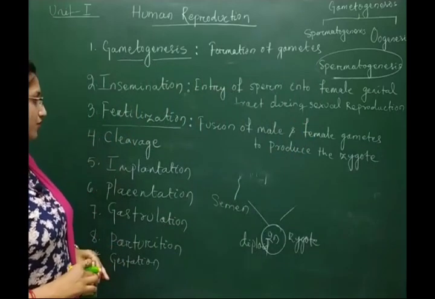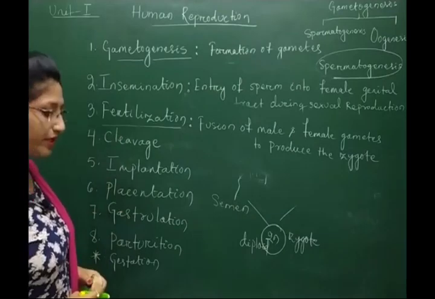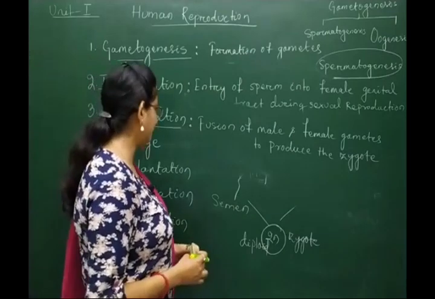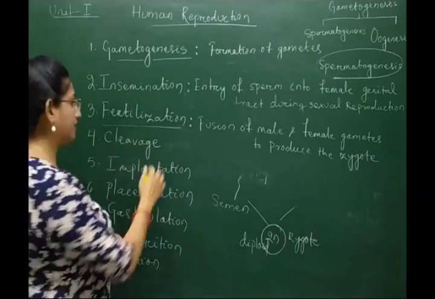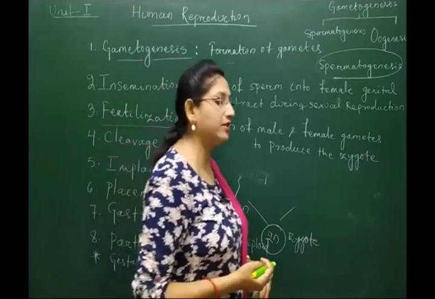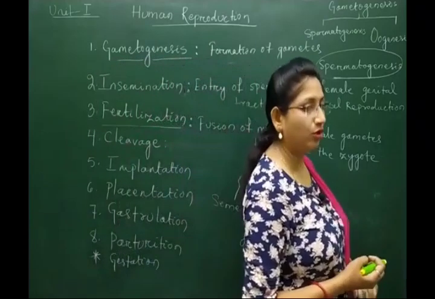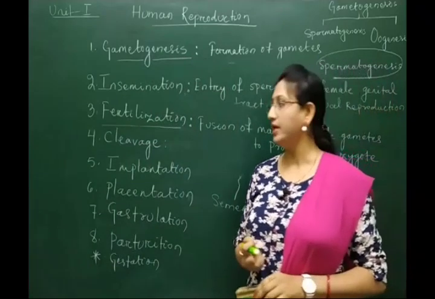After the fertilization, the zygote will undergo the following divisional phase. This divisional phase is called cleavage. Cleavage is nothing other than the early mitotic division of the zygote to produce different developmental stages of the embryo.